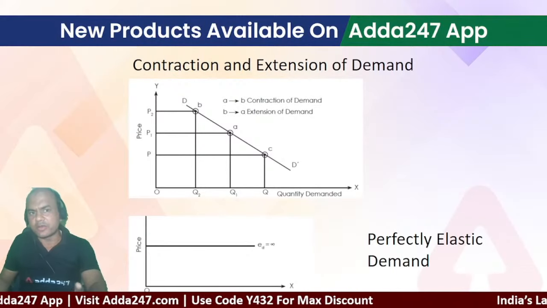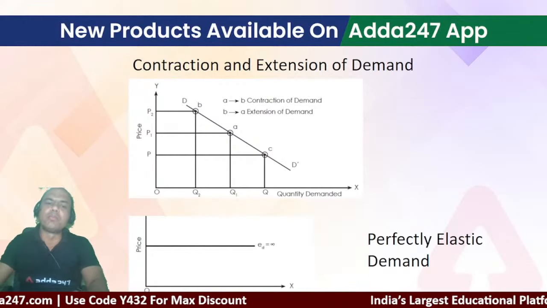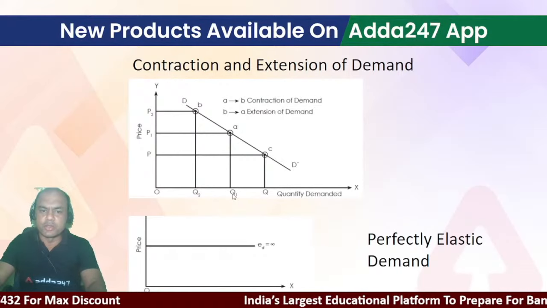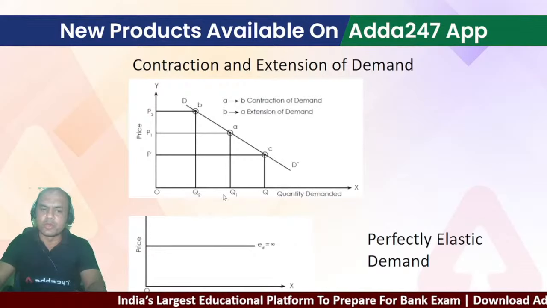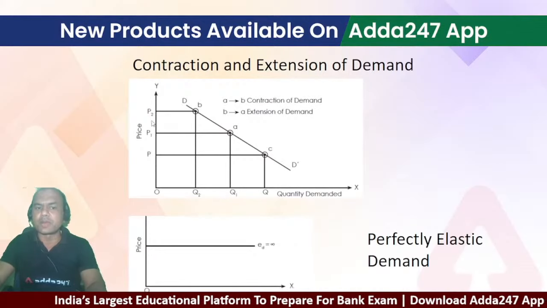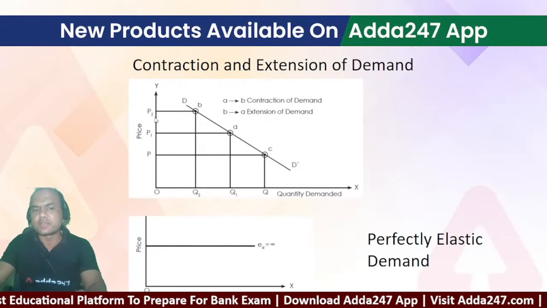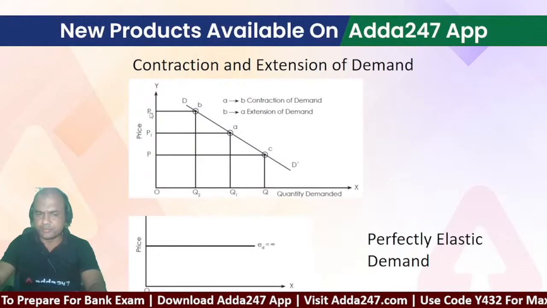In that case, what will RBI have to do? RBI will have to bring that demand back to the lower level, from Q1 to Q2. To do that, the price of that money will have to be increased. So what is the price of that money? That price of money is CRR and repo.